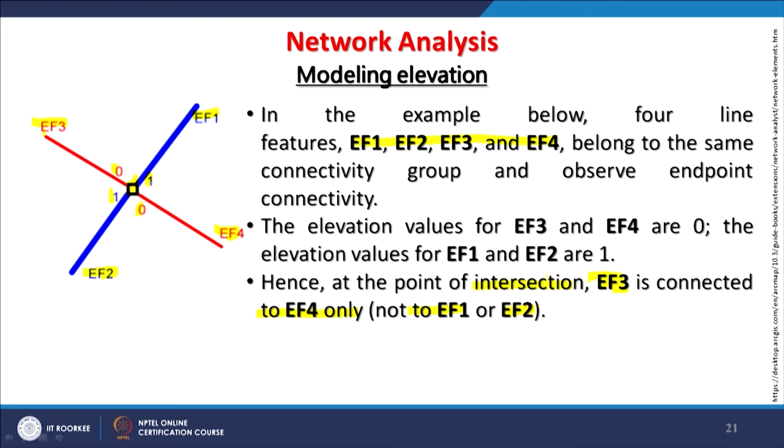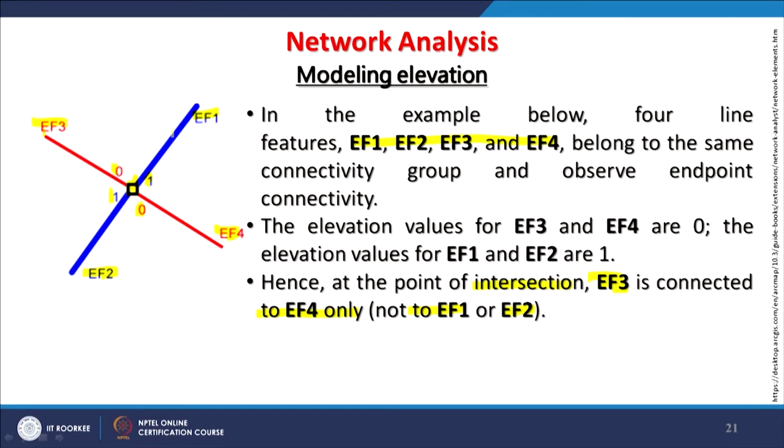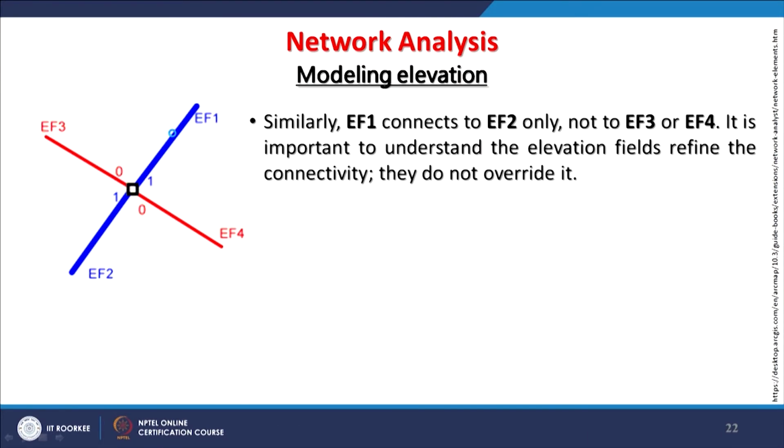Now if a junction has to be established, then in say subways or in case of underground metros, within these underground conditions, that junction has to be created. So therefore people from level 0 can reach level 1. Now further, the same with EF1, it connects to EF2 only and not to EF3 and EF4.